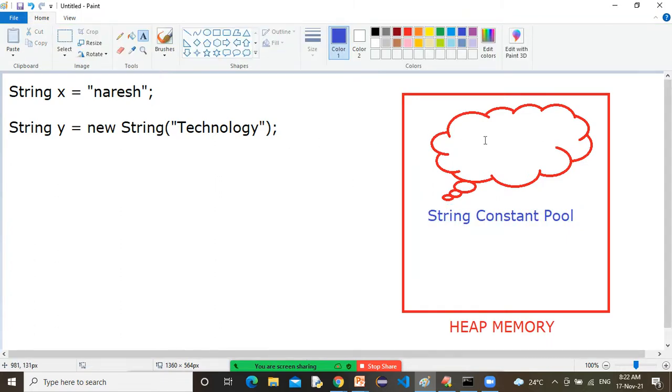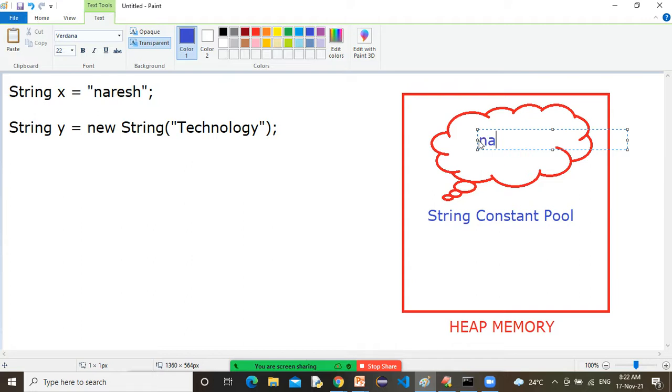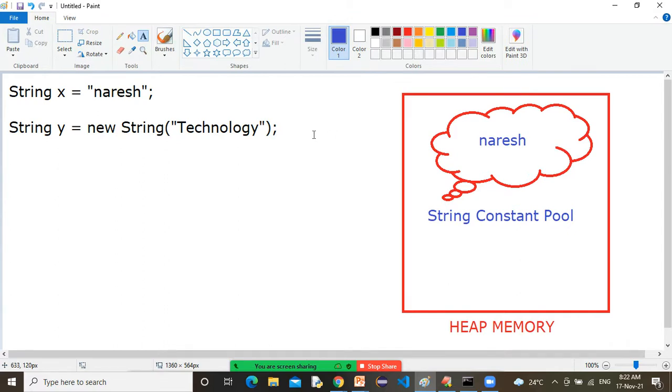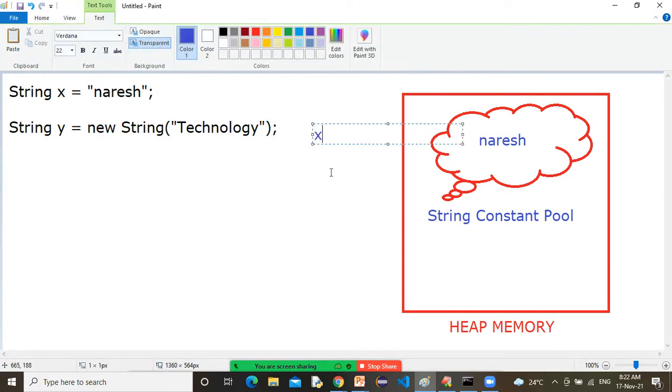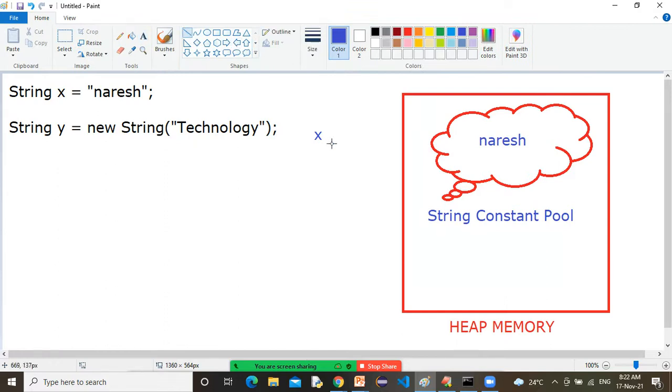Here, Naresh will be created, and this Naresh will be referred by this X variable. Now, this is in the string constant pool.